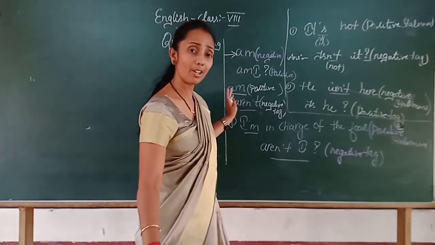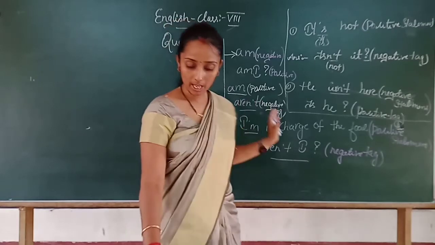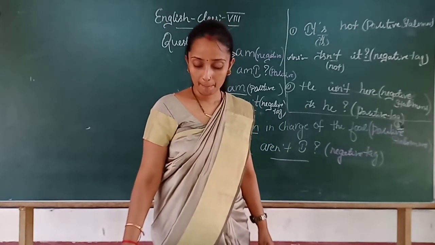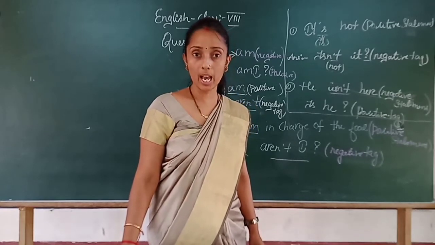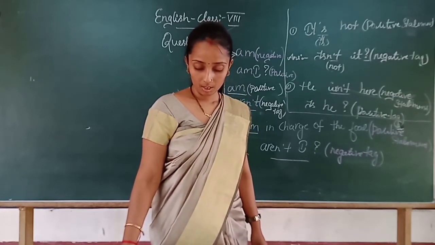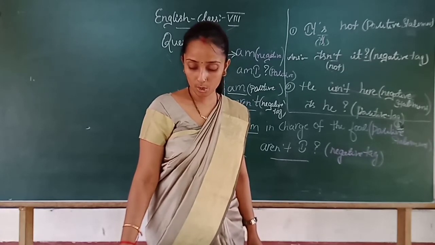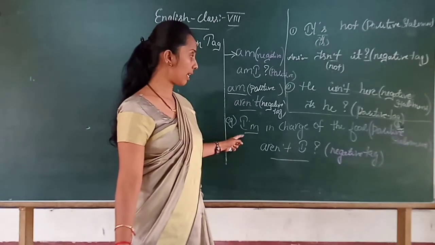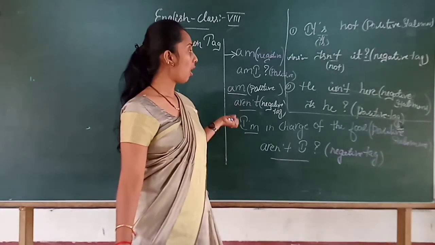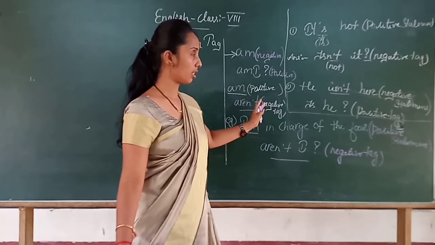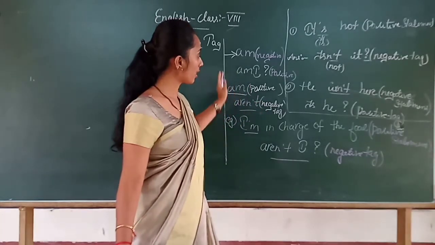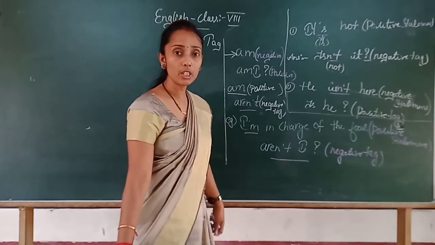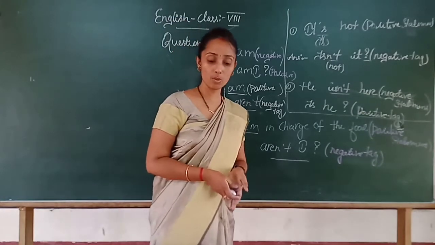Better you write it at the end only. Then am I, question mark, then continue writing: but the negative question tag is usually aren't I. Below that you write the example. Or in the corner of your notes page you write this down as I made the column. Is it clear, children? I hope you are following the instructions I am giving.